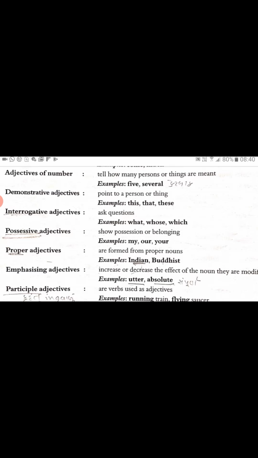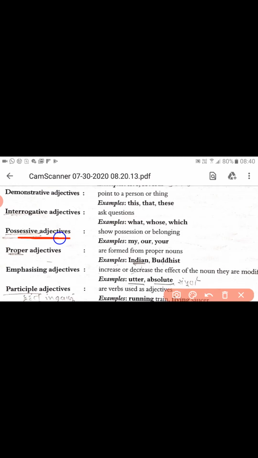Now let's move to learn one more adjective. Here, let us learn the possessive adjective. Here also we are very familiar with the word possessive. Possessive means it shows a relation between a thing and a person, whether it is yours or mine. In that case, the word we are using always stands for possession. That is why they are known as possessive adjectives. Possessive adjectives show possession or belonging.